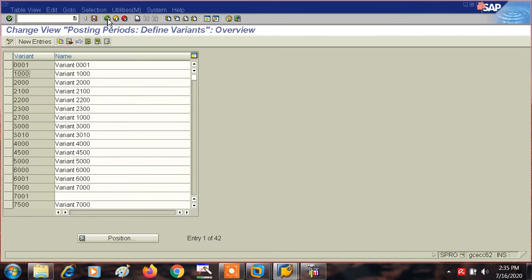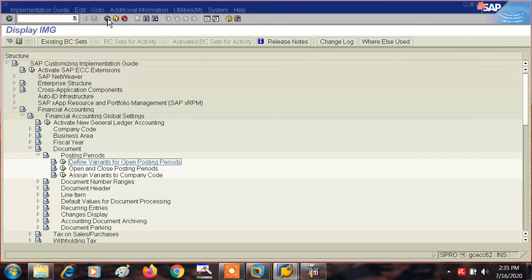Now the next basic setting is open and close posting periods. We have created the variant, which is 8001 in our case, and now we are going to save the data under this variant. I have already said that the data saved under this concept is going to be used in future over and over again. So what this data is, first of all, try to understand. Let's go to open and close posting periods.